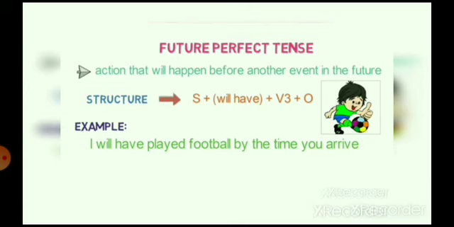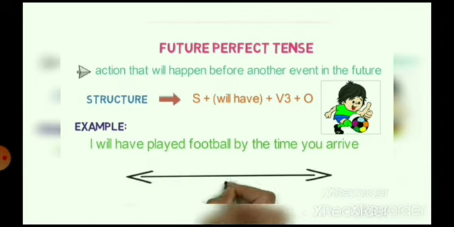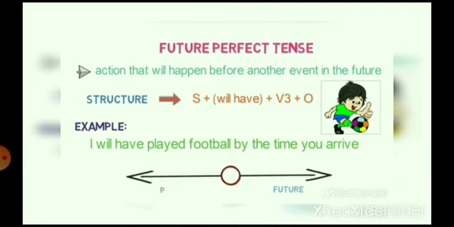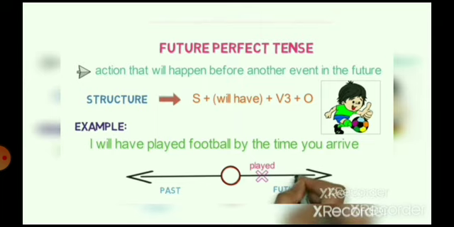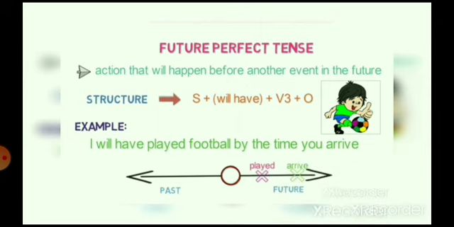In the timeline, it will look like this. On the right hand side, the action of playing is completed by the time your action of arriving comes. So here we are comparing two events happening. Now we have covered all the perfect tenses. For the remaining tenses, continue to watch the video three.